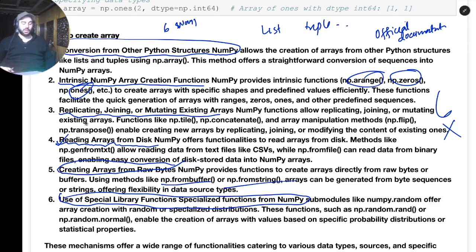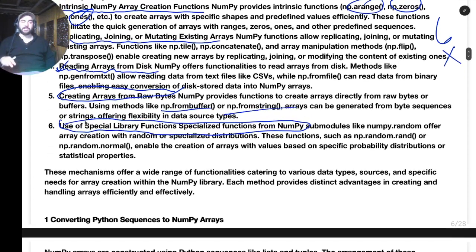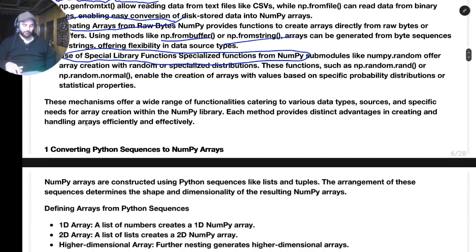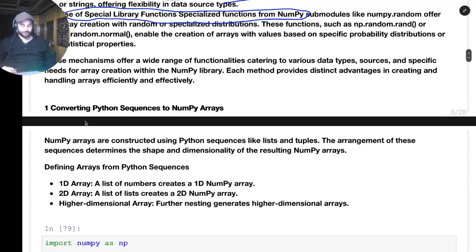The second method is that we have some intrinsic numpy array functions which you can call, for example np.arange, np.zeros and things like that. Or if we have some other arrays, we can replicate or manipulate them. Another thing is that we can read from the disk directly. If there is a file on our computer and we want to read it as numpy, we can do that. Then we can create arrays from raw bytes, from string, and then we have special library functions as well. Let's go one by one and see how things are created.